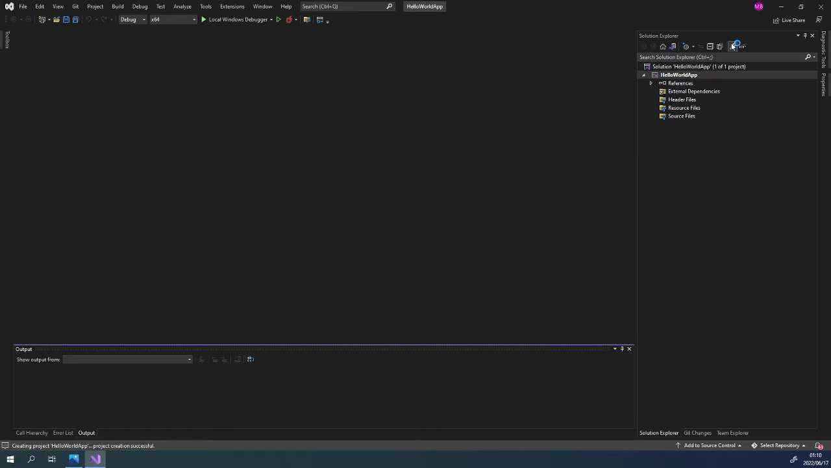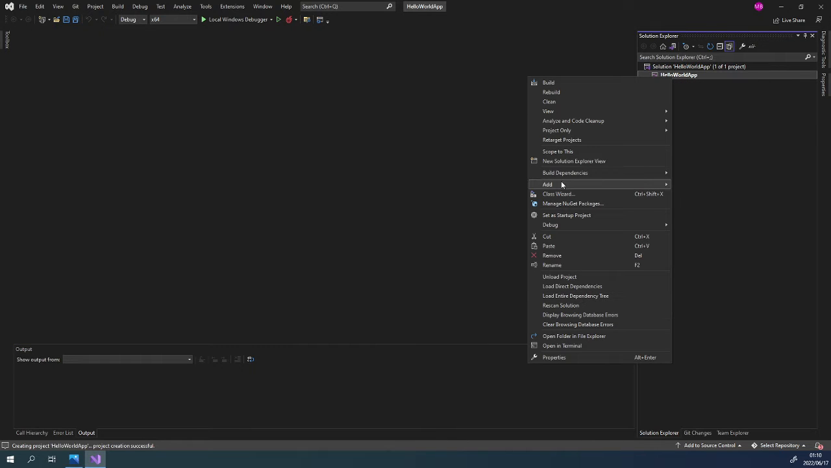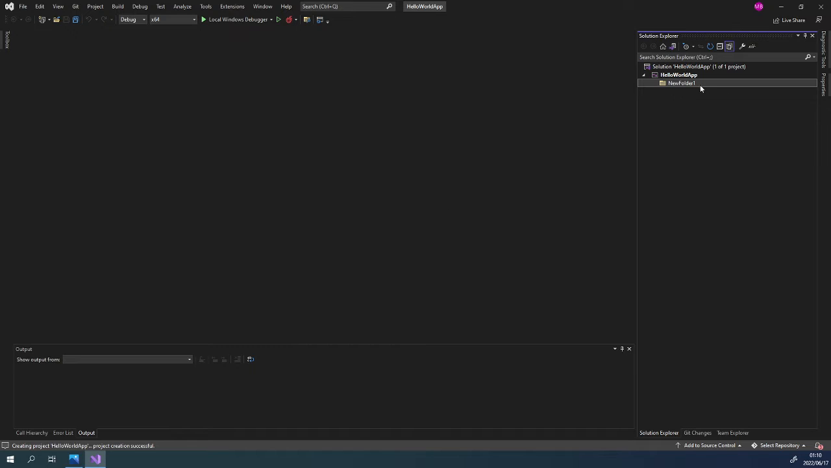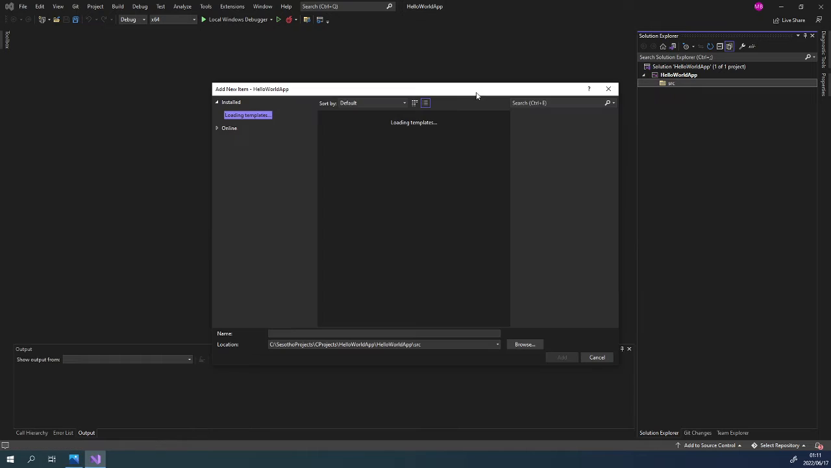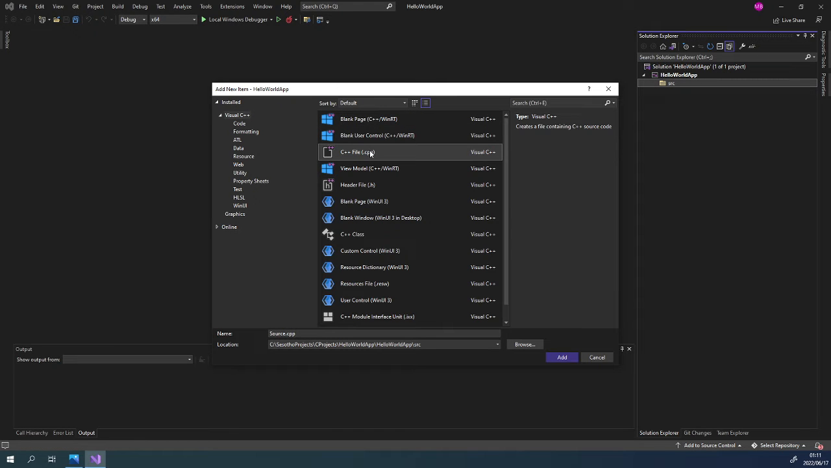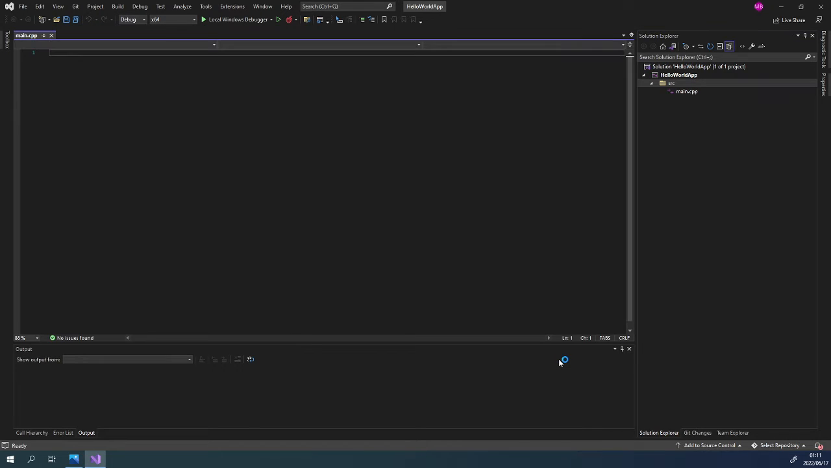Once Visual Studio has loaded, click Show All Files. Right-click your project, add a folder, and rename your folder to SRC, meaning source. Right-click your folder SRC, add a new item. We are going to add a C++ file with the extension .cpp. Give our file a name. In this case, we are calling it main.cpp. Add our file.